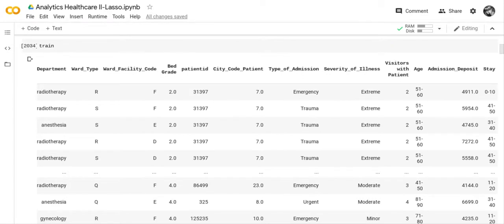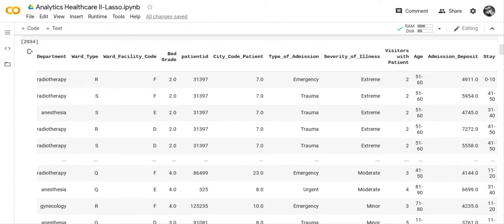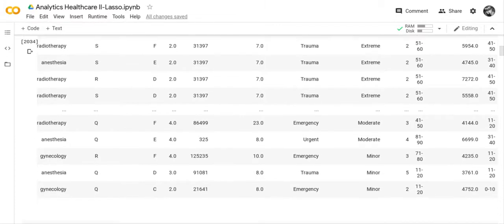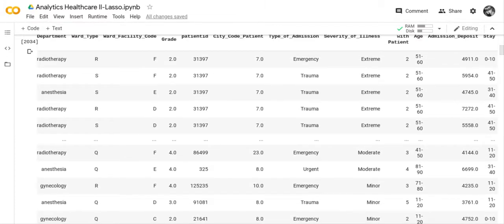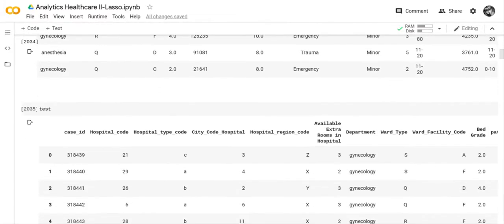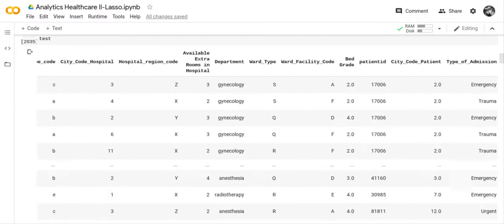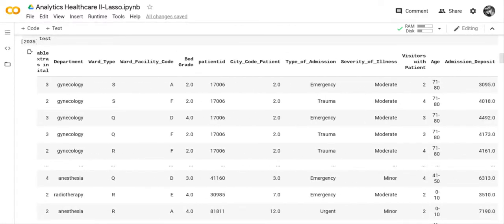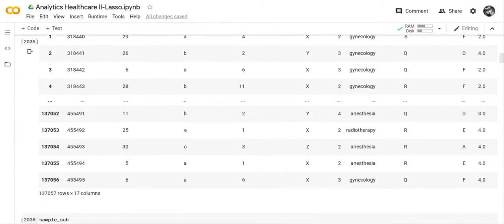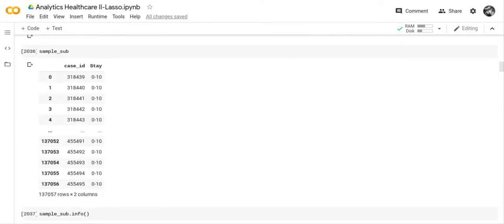So you've got the train file, and what we have to do is determine the stay of a patient. It tells you how many days it is, and it goes all the way up to 100 plus days. And then here's the test file. The test file is exactly the same, except it doesn't have the stay in it. And then we've got the sample submission. This is what they want to see in the sample submission.